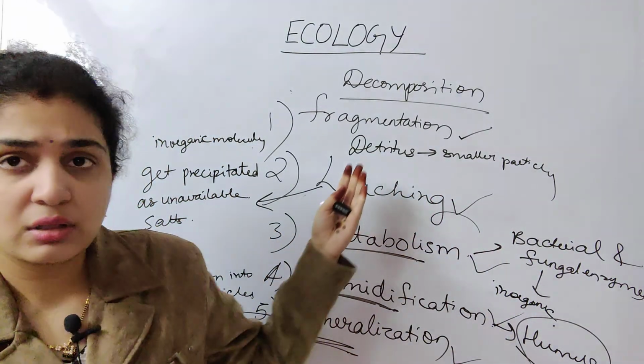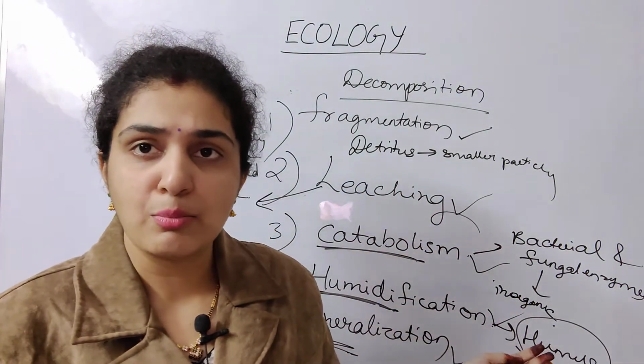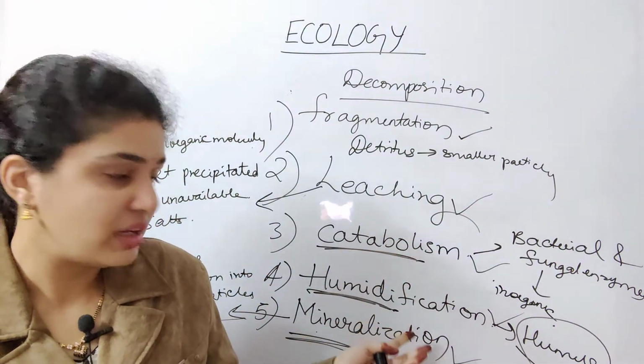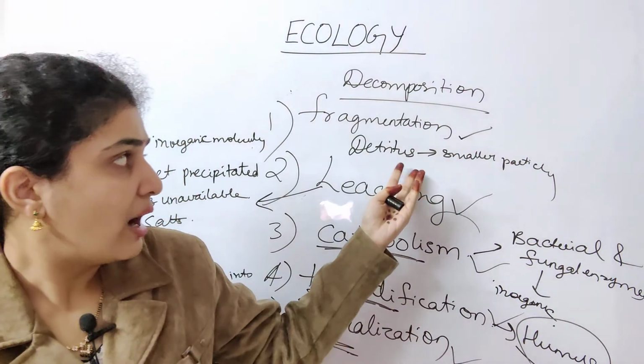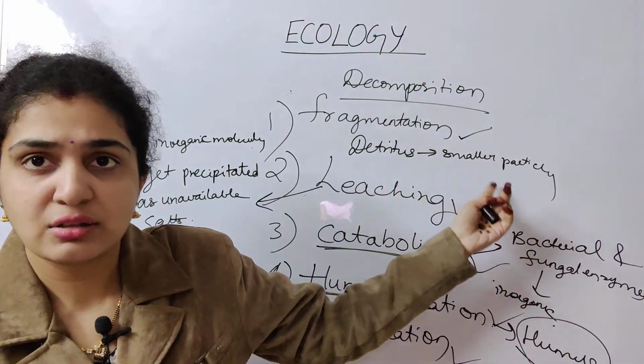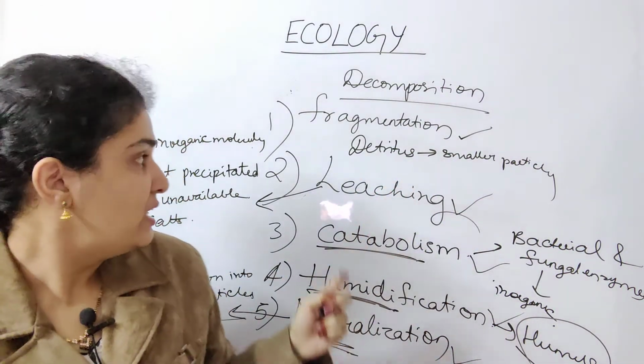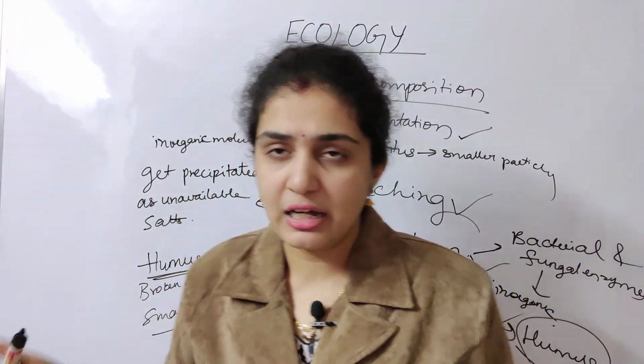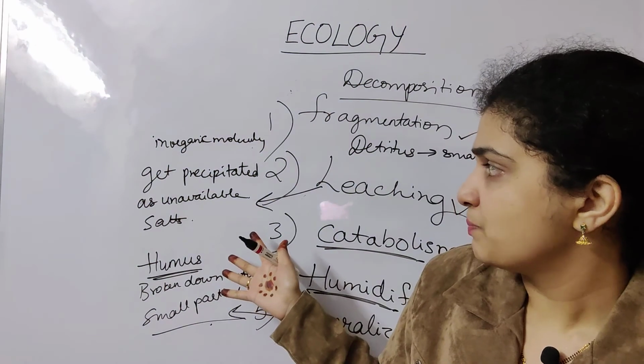Then the five steps involved in decomposition are fragmentation, leaching, catabolism, humification, and mineralization. In fragmentation, detritus is broken into smaller particles. In leaching, the inorganic molecules are precipitated as unavailable salts.